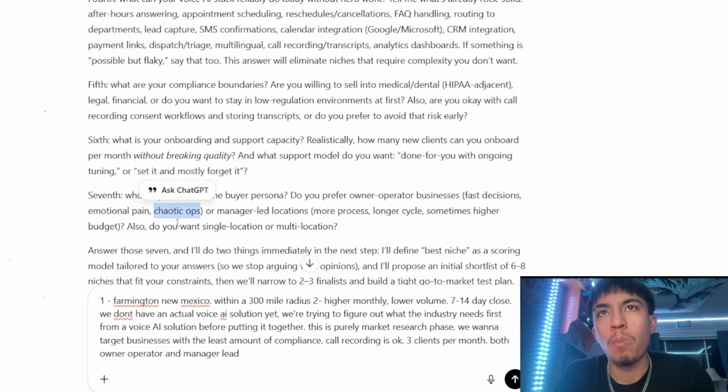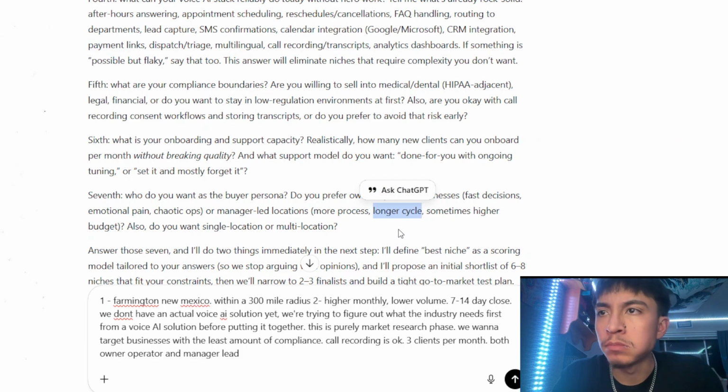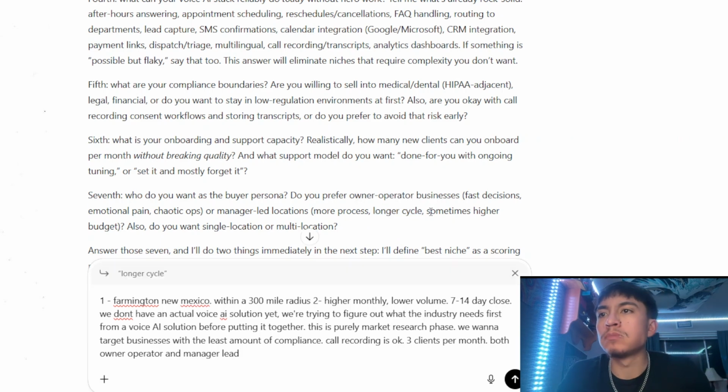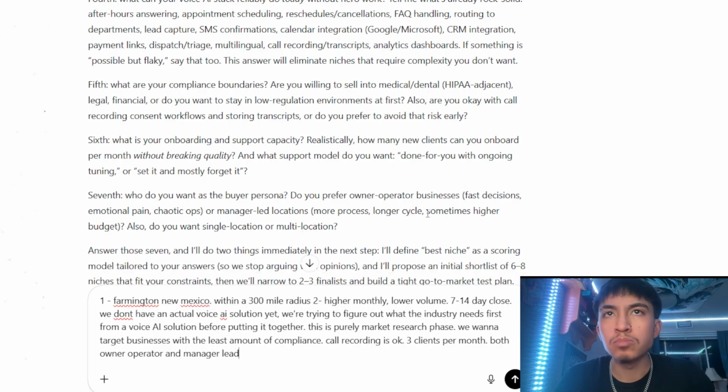Chaotic ops means operations, right? You have a more chaotic operation, versus manager led, which is more of a hierarchical business. You have more processes and a longer cycle, meaning the decision approval has to go through more hoops. Maybe the manager has to approve, then send it forward to somebody else's desk, and that somebody has to send it to the CTO's desk. Sometimes higher budget, that is true. Businesses with this hierarchical manager led structure make more money because they have to be more organized. There's more employees.